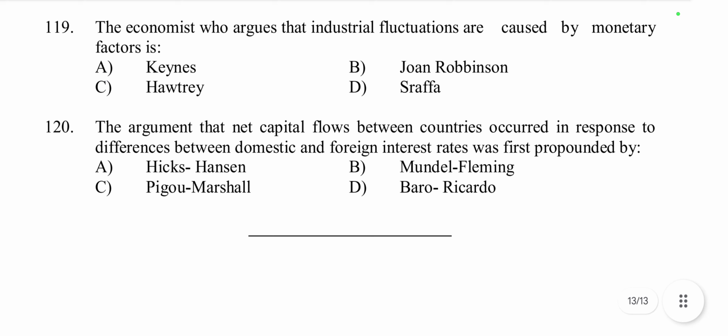Then today's last question, question number 120, the argument that net capital flows between countries occurred in response to differences between domestic and foreign interest rates was first propounded by Higgs Hansen, Mundell Fleming, Pigot Marshall, Barrow Ricardo. This concept was given by Mundell Fleming. This is called as Mundell Fleming model, because Mundell Fleming model explains how capital flows are driven by interest rate differentials under different exchange rate regimes, especially in an open economy context. So Mundell Fleming is the right answer.